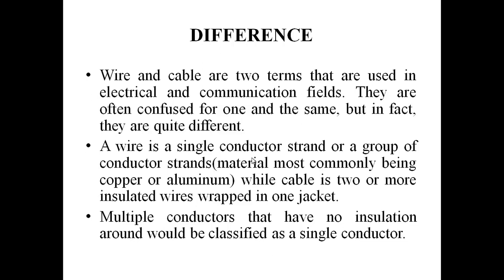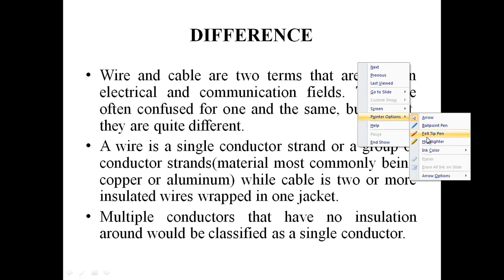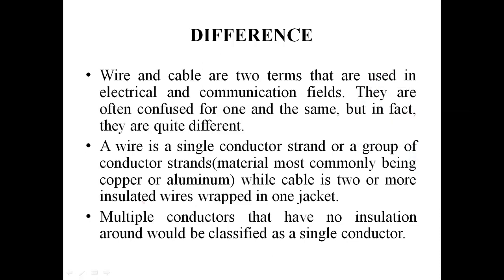The difference is that a wire is a single conductor strand or a group of conductor strands, while a cable is two or more insulated wires wrapped in one jacket. Clear? Two or more insulated wires wrapped in one jacket, while a wire is simply a single conductor strand or group of conductor strands.